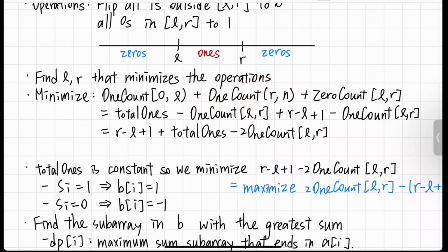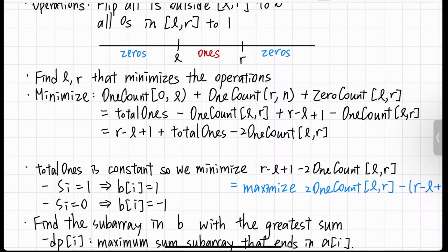So this part, and then we want to flip all the zeros in L to R to ones. And this part would be equal to the total number of ones in the entire string subtracted by the number of ones in the range L to R.